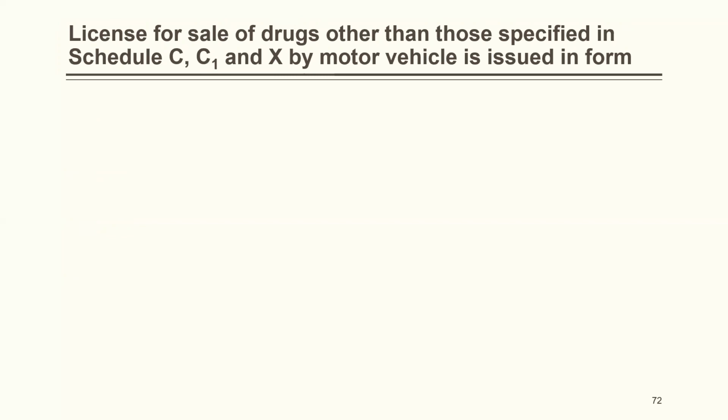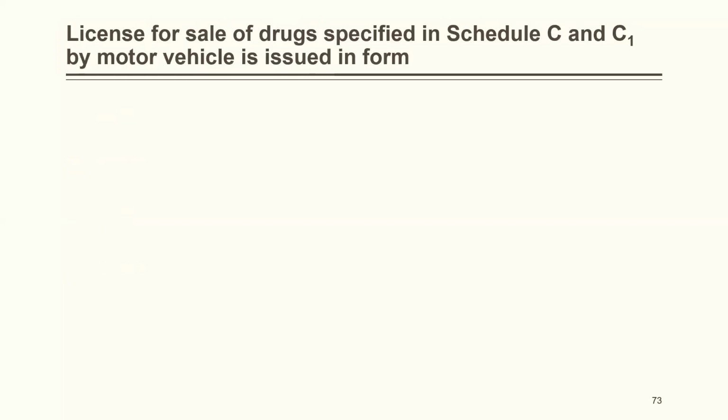License for sale of drugs other than those specified in Schedule C, C1, and X by motor vehicle is issued in form 20B, 20BB, 21B, 21BB. The correct answer is 20BB. License for sale of drugs specified in Schedule C and C1 by motor vehicle is issued in Form 20B, 20BB, 21B, 21BB. The correct answer is 21BB.